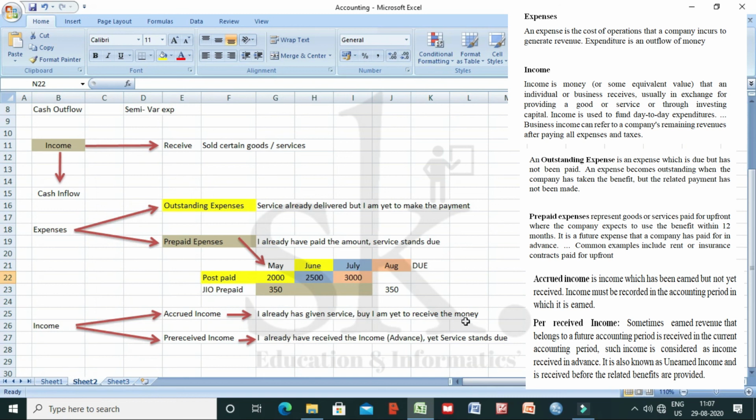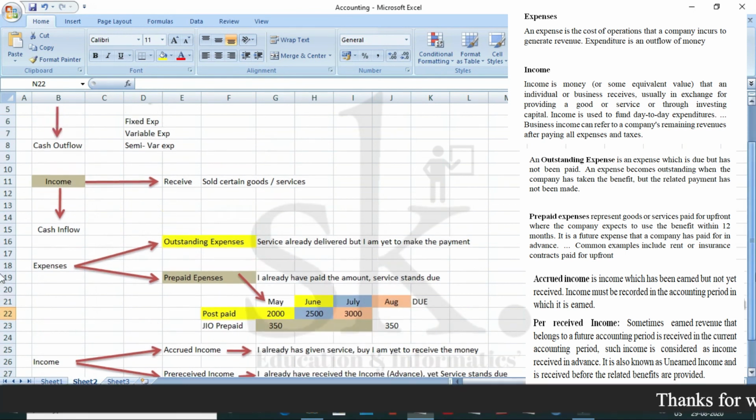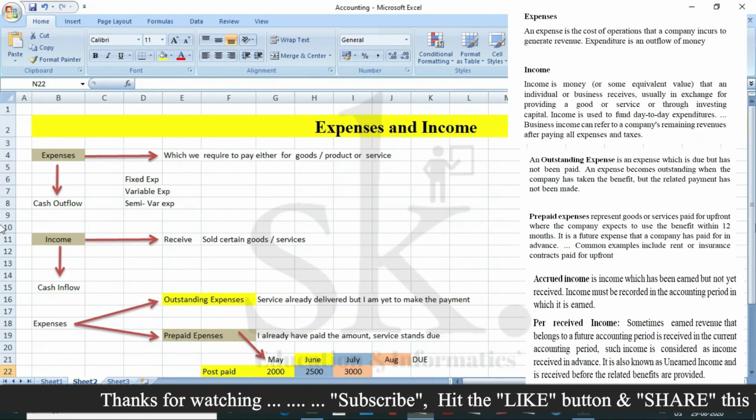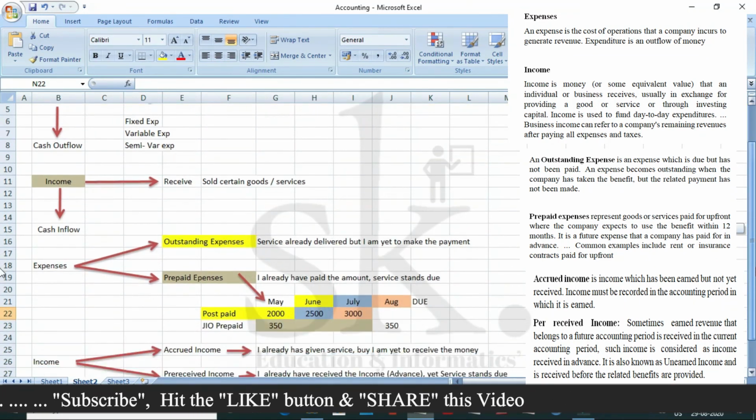Now what is a pre-received income? Just the reverse condition. I already have taken the money in advance. The full money might be in advance, and service stands due. So this is what is said to be a pre-received income. I hope the concept is clear with respect to what is an expense and what is an income, and the basic concepts about outstanding expense, prepaid expense, accrued income and pre-received income.